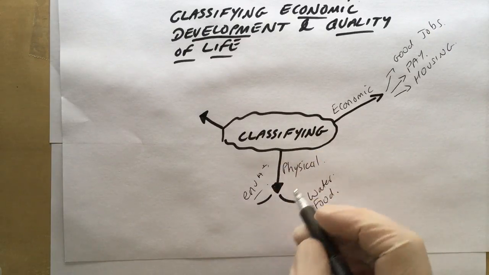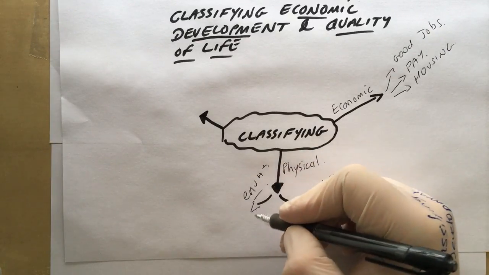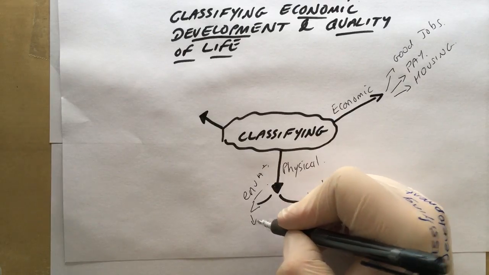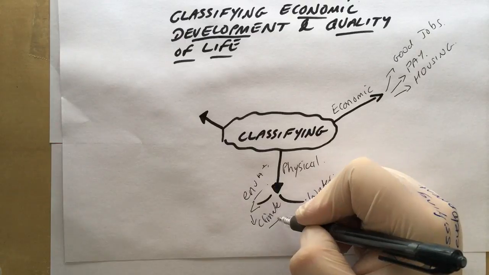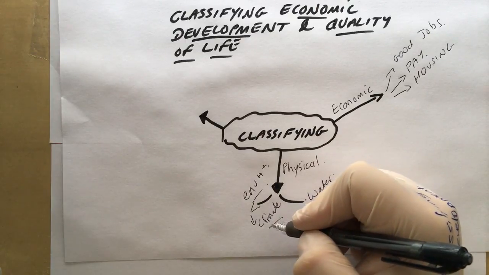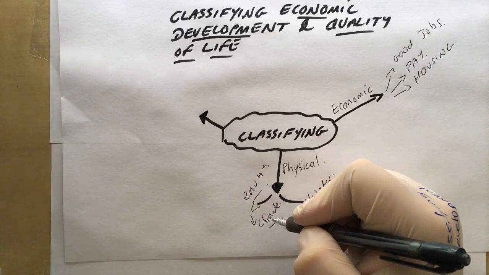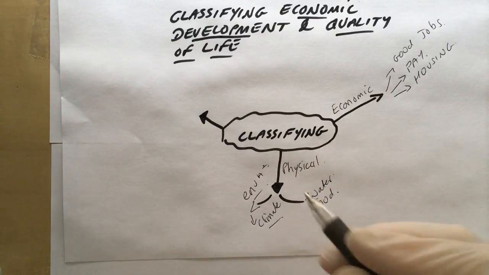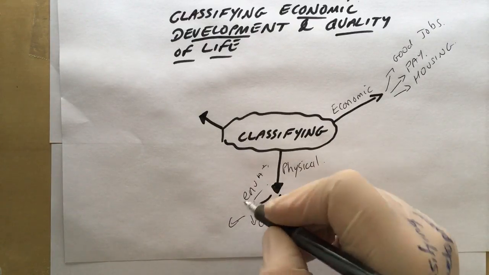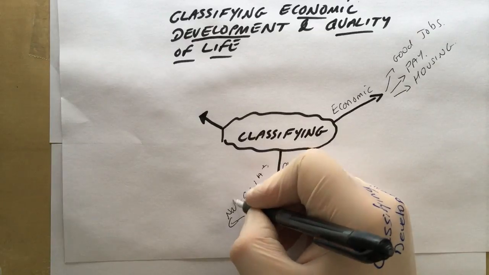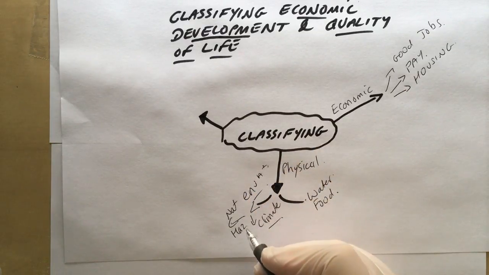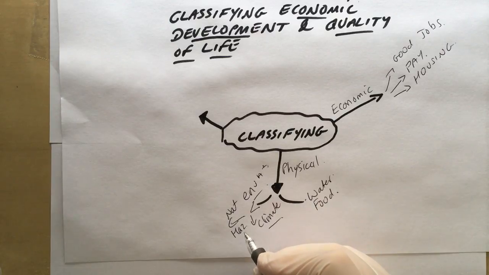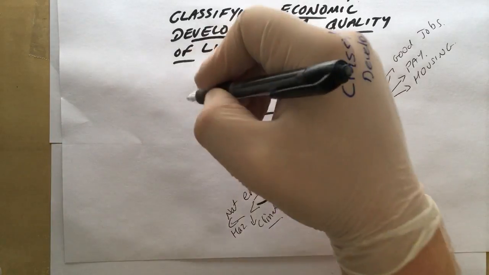Then we're going to talk about the environment. So we're going to talk about the climate. If it's not too hot, if it's not too cold, then people might say that's a good place to have your life. Next, natural hazards. If the place has lots of natural hazards, that's probably not going to give people a good quality of life if they're in fear, if they're susceptible to lots of natural hazards.